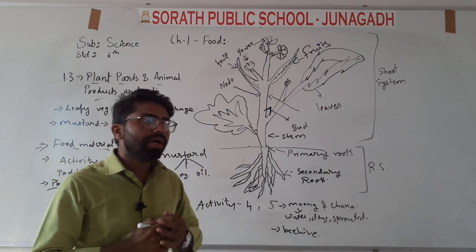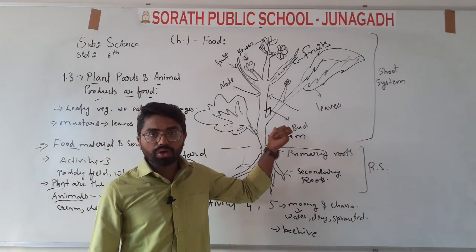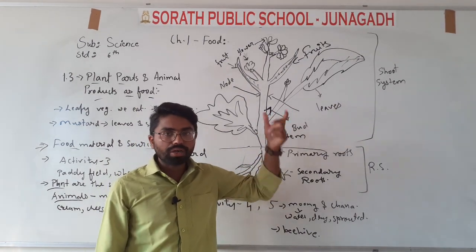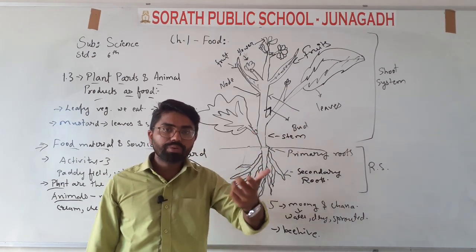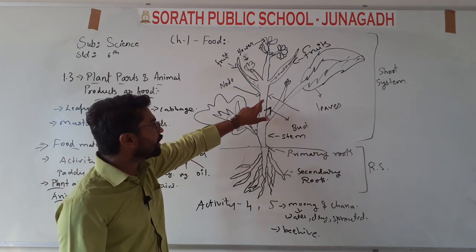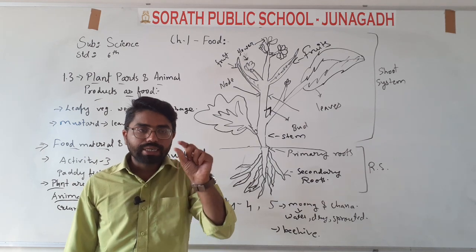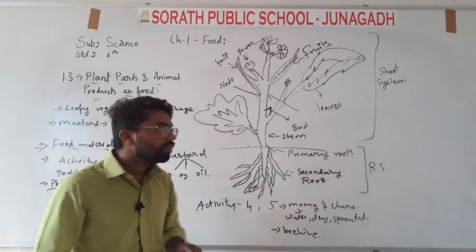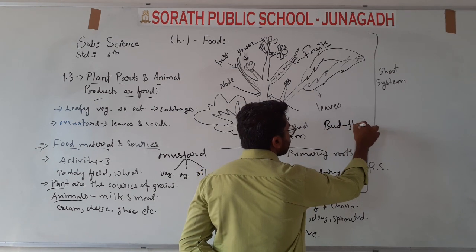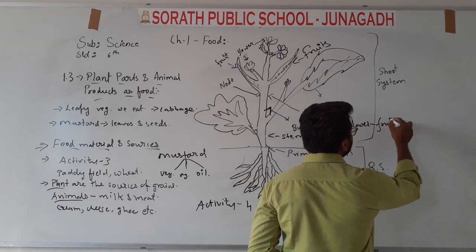Now what do you mean by a bud? From the bud only a new branch arises. Okay, from the bud a new flower comes, and from the bud we will get a new fruit. Okay, it produces this. Between a stem and a branch there will be a small bud. Okay, that small bud will grow into a flower. Okay, bud to a flower, and from the flower you will get fruit.